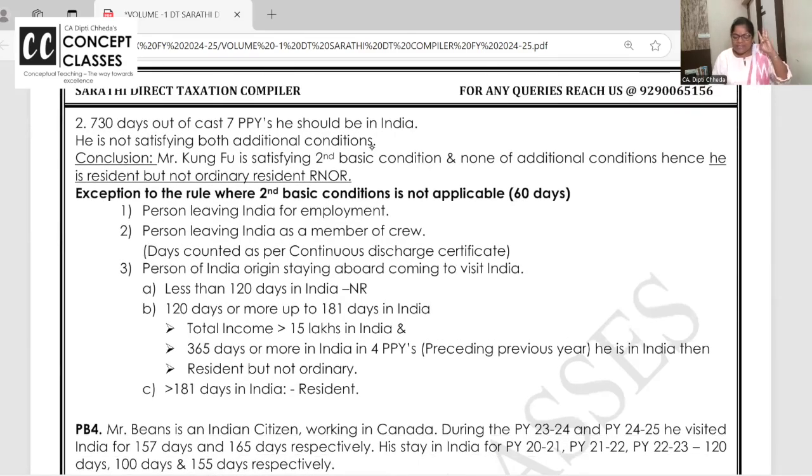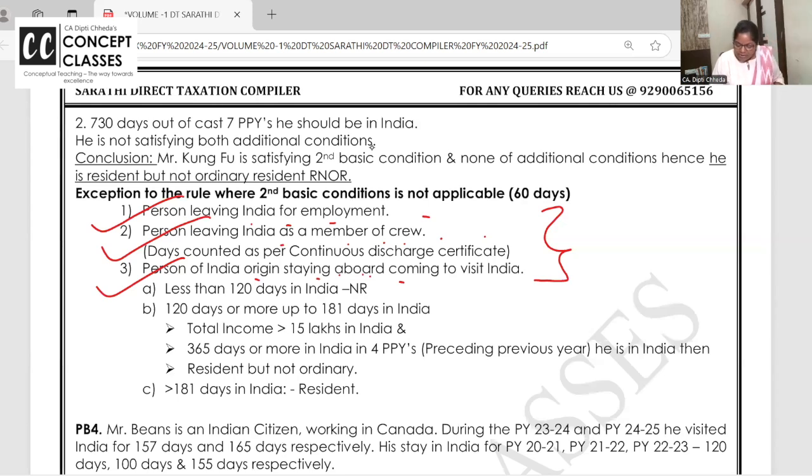In 3 cases, the second basic condition is not applicable: a person leaving India for employment, a person leaving India as a member of crew, and a person of Indian origin staying abroad, coming to visit India. Right. Second basic condition is not applicable.